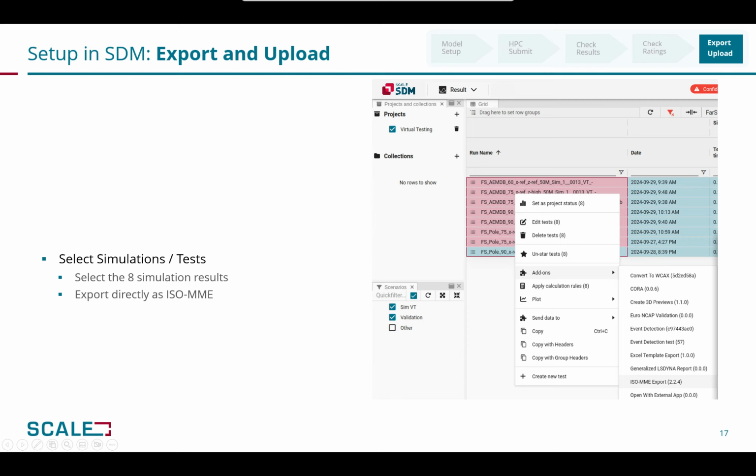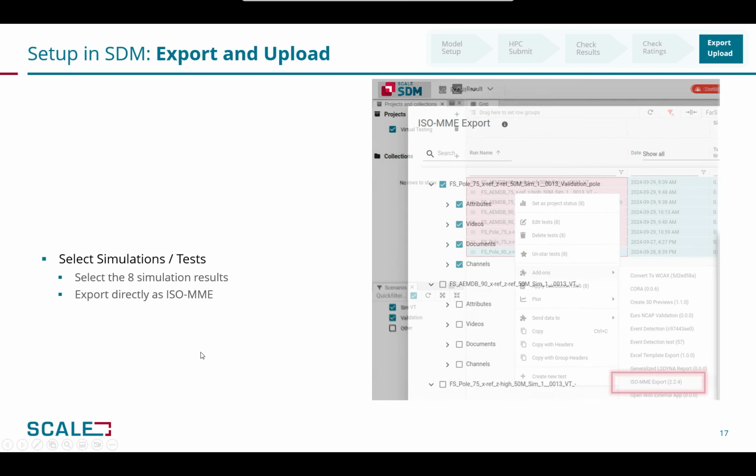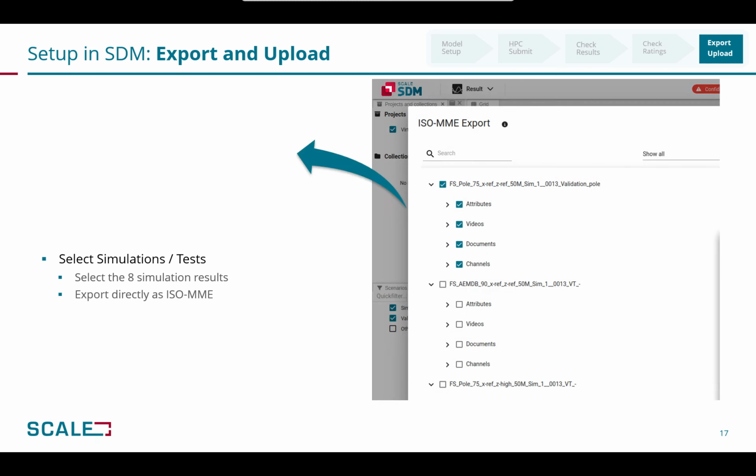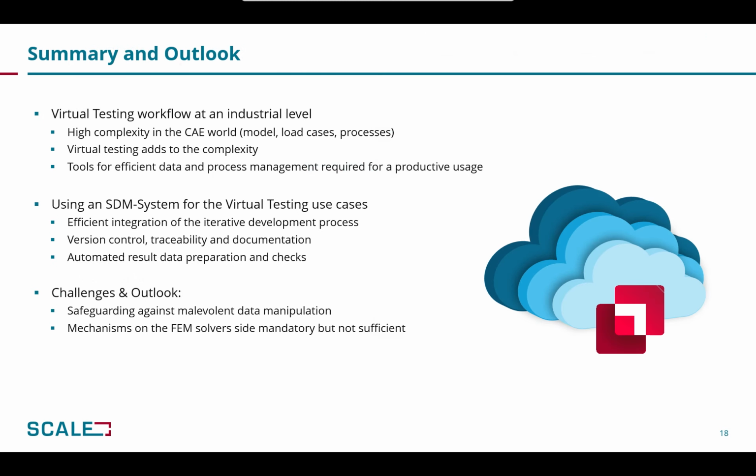After the development loop leads to complete and satisfactory results, these are ready for export and upload to the Euro NCAP server. Any or all of the 8 simulations can be selected within the SDM system and, with the aid of an ISO MMA export add-on, easily exported in the required format. Such an add-on could even be complemented with an automatic upload feature to the Euro NCAP server with the condition that the server offers a corresponding application interface for logging and upload.